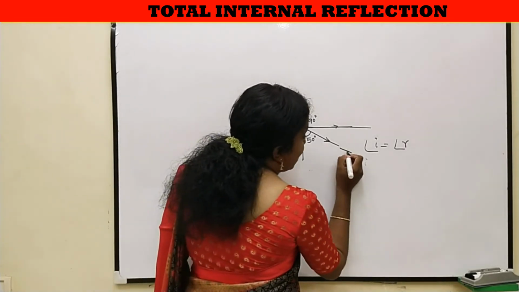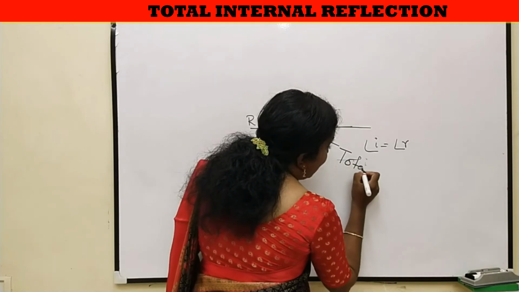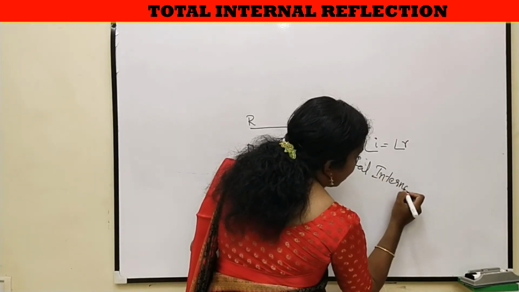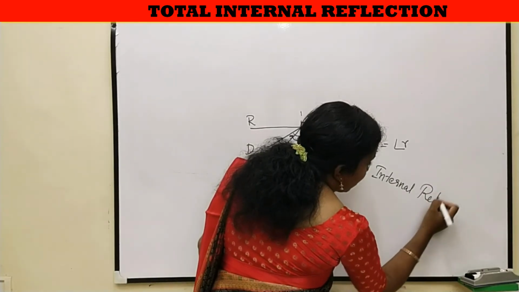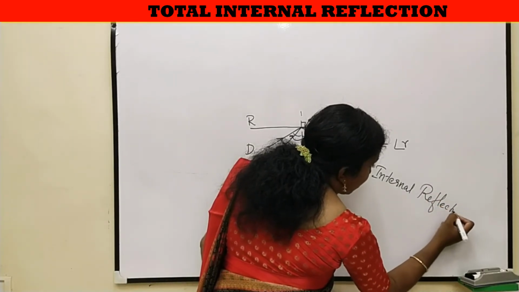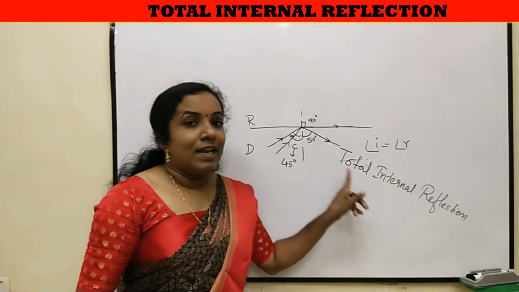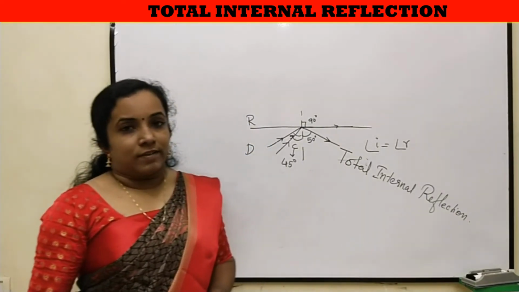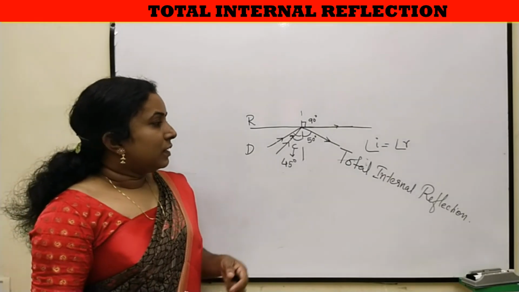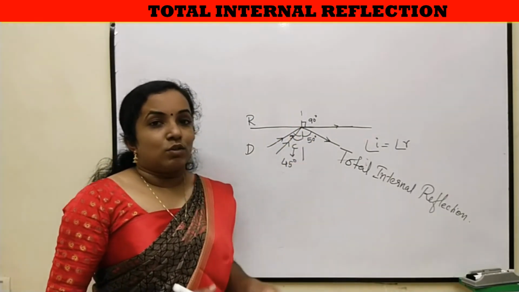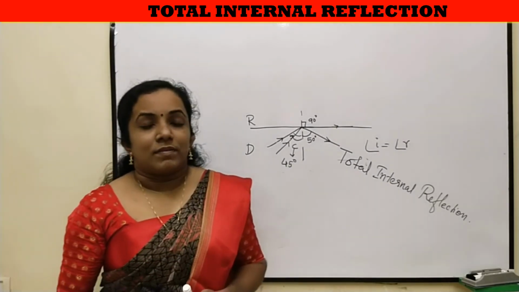So, this reflection is called total internal reflection. Here 100% of the ray is reflected back to the denser medium.